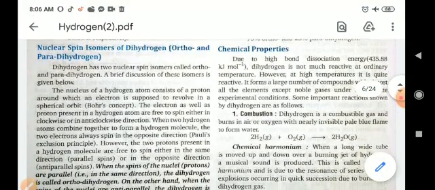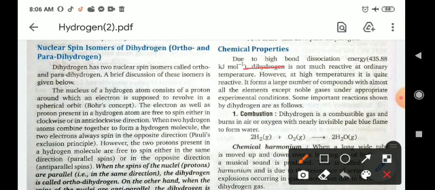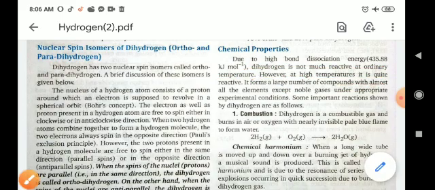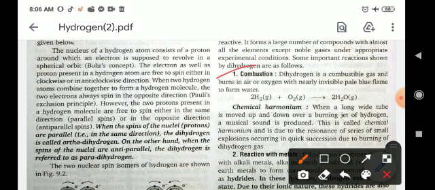Due to high bond dissociation energy, dihydrogen is not very reactive at ordinary temperature. However, at high temperature, it is quite reactive. It forms a large number of compounds with almost all the elements except noble gases. The first property is combustion. Dihydrogen is a combustible gas and burns in air or oxygen with a nearly invisible pale yellow flame to form water. 2H2 plus O2 gives 2H2O.